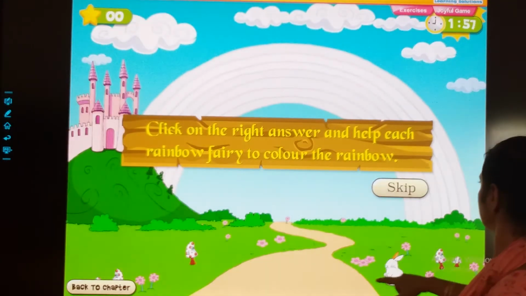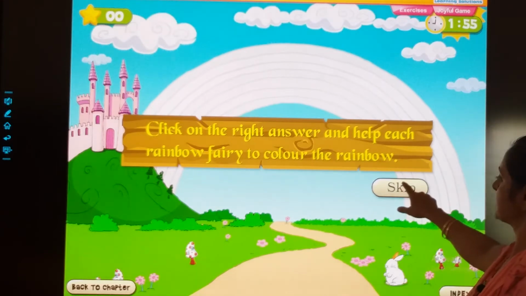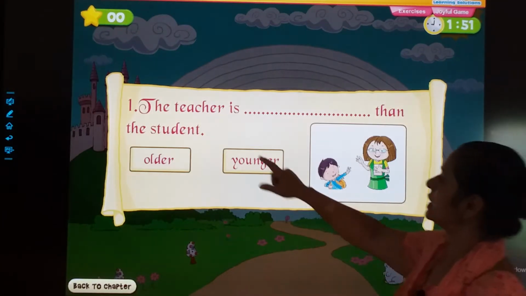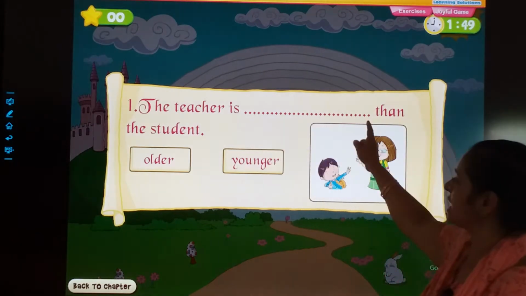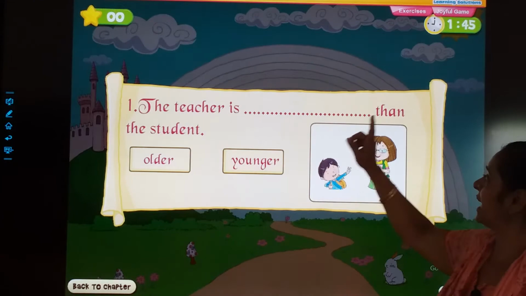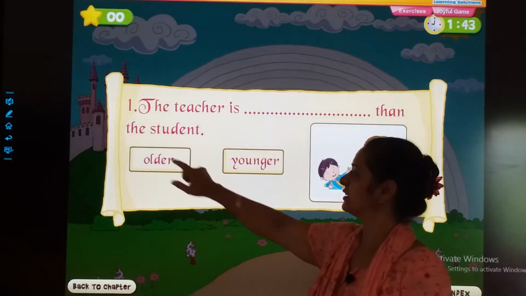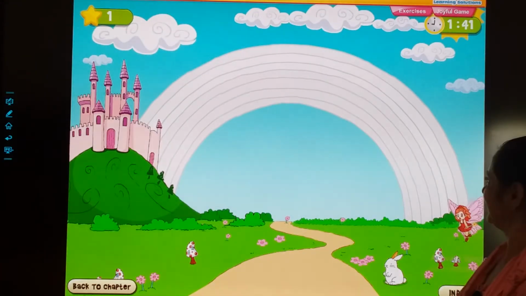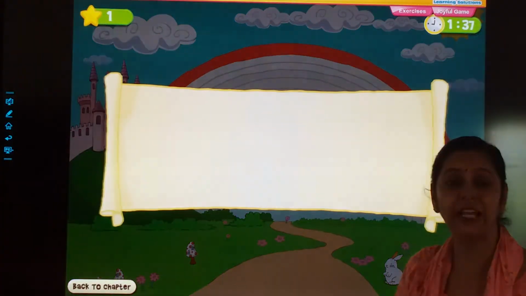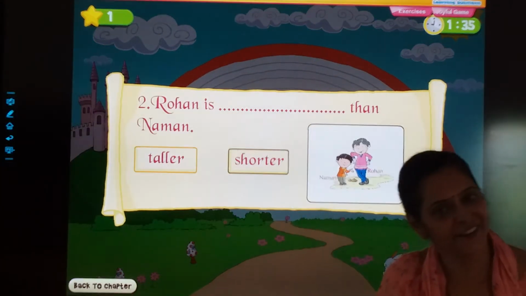Click on the right answer and help each. The teacher is dash than the students. If your answer is right, the fairy is going to color the rainbow.